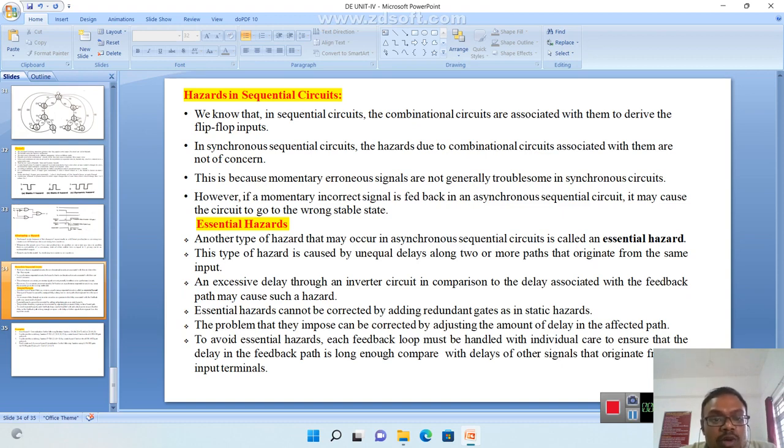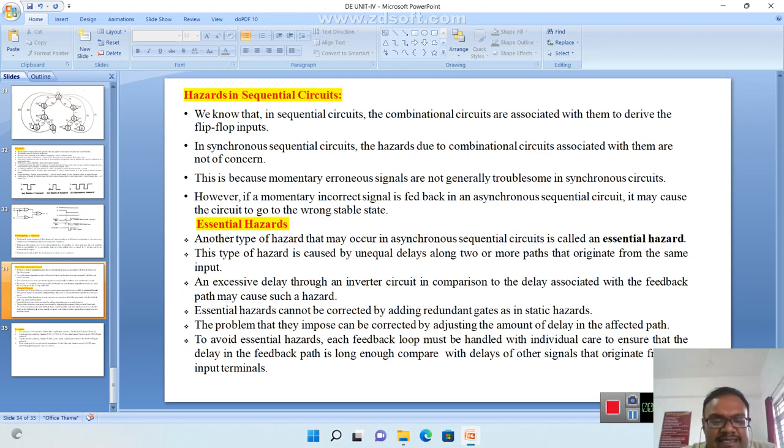The sequential circuit works under the memory control of flip-flops, whatever the flip-flop may be: SR, JK, T or D. In synchronous sequential circuits, the hazards due to the combinational circuits associated with them are not of concern. This is because momentary erroneous signals are not generally troublesome in synchronous circuits. These are the main points about hazards in sequential circuits.